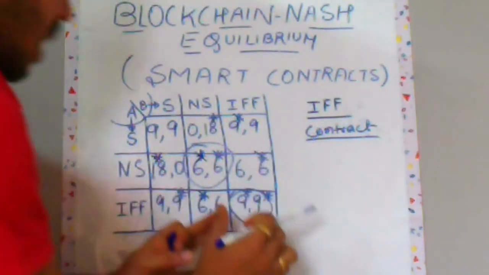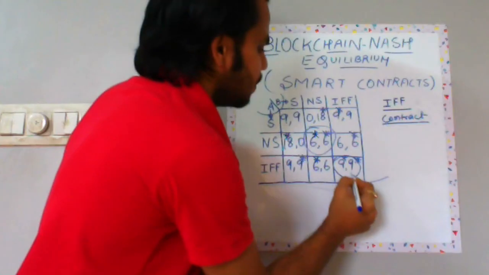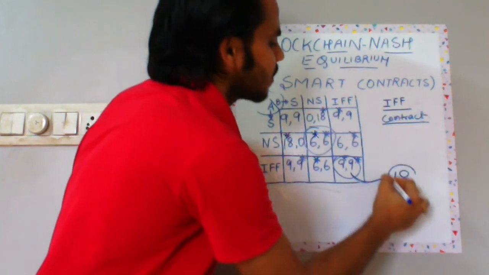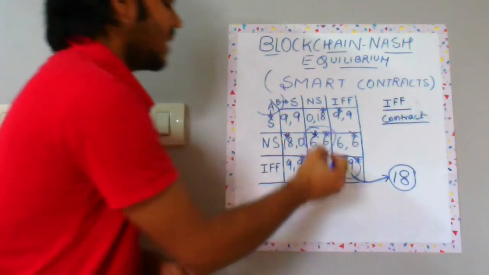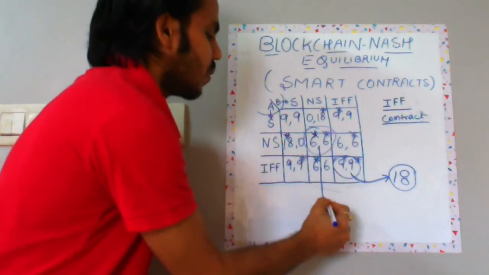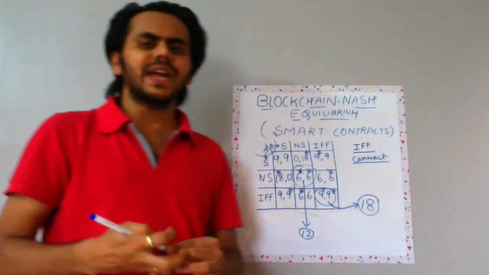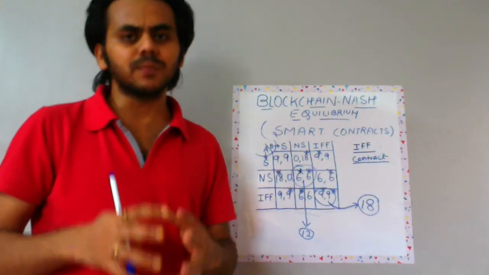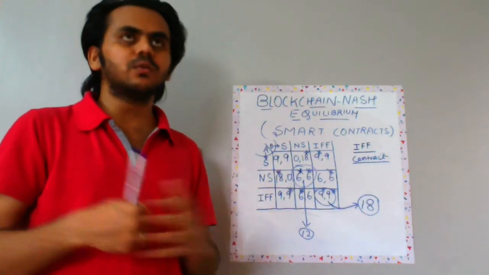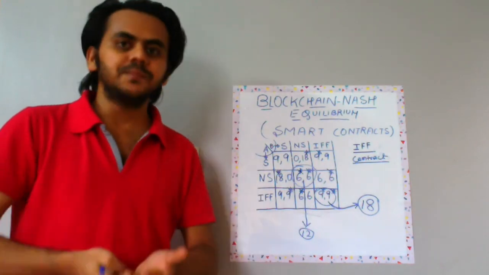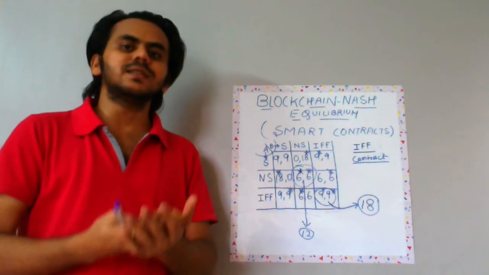Now what is the advantage of this? Because of the if and only if contract, I am getting a social surplus of 18, and the earlier social surplus was 12. Now I might do a video explaining the idea of social surplus, but to make it simple, I would just say that in a community the total utility is the social surplus.